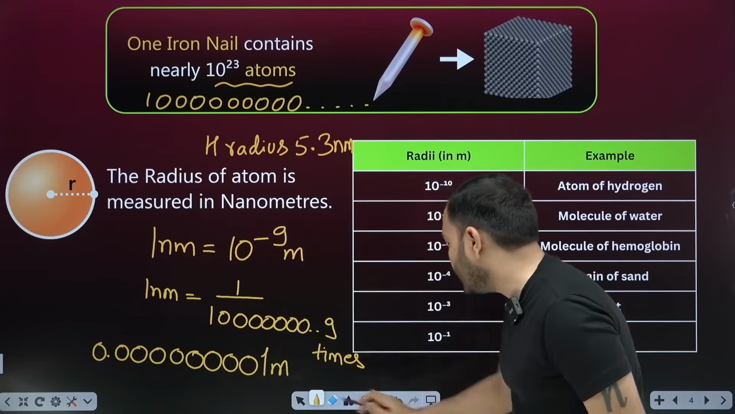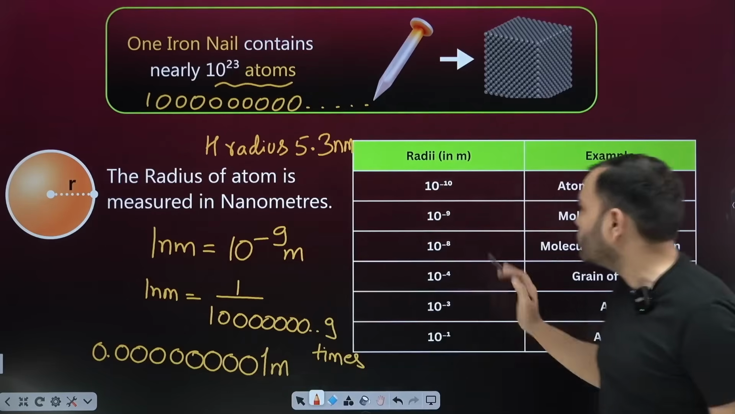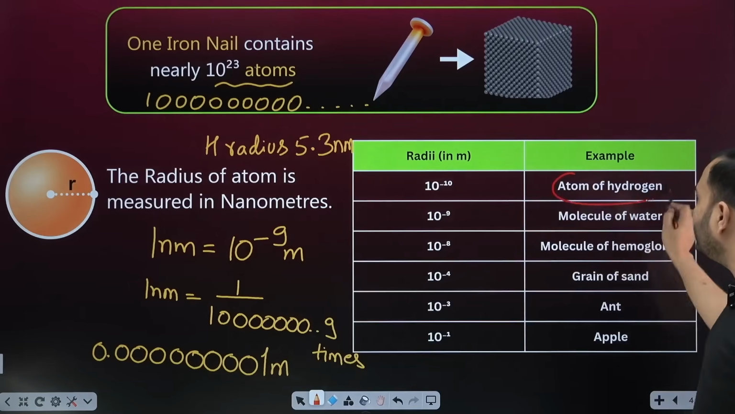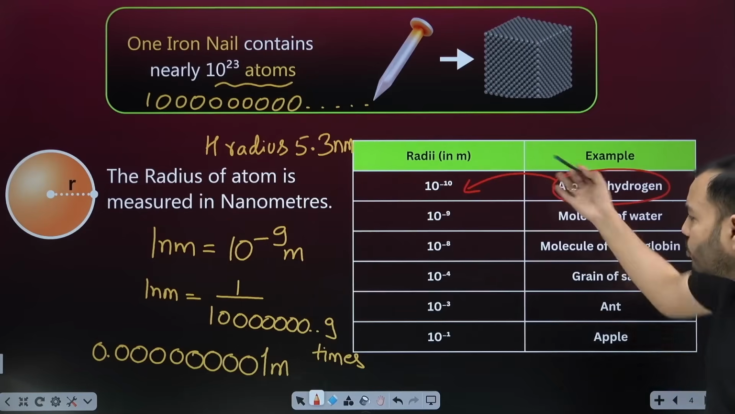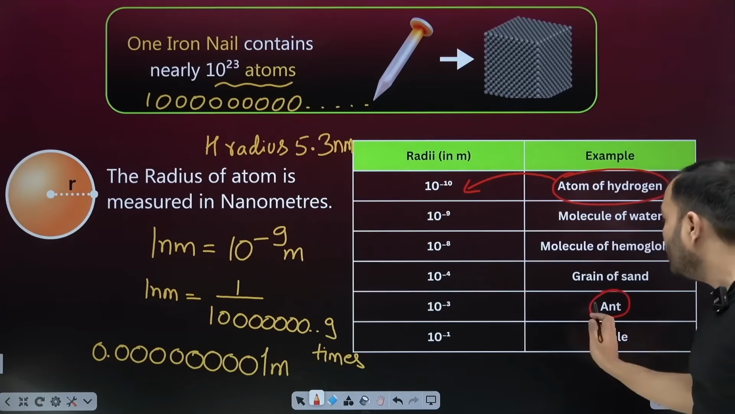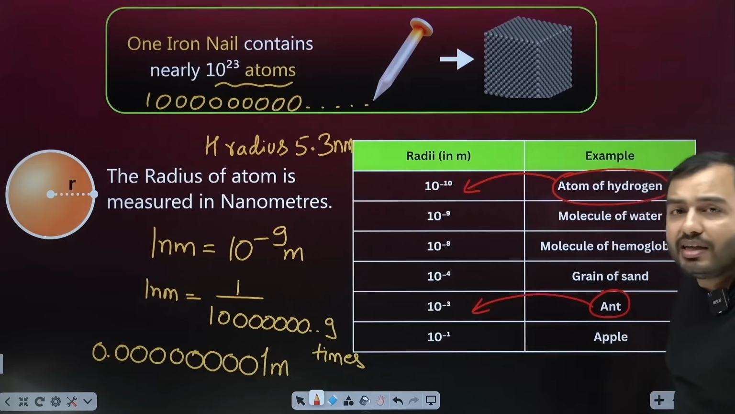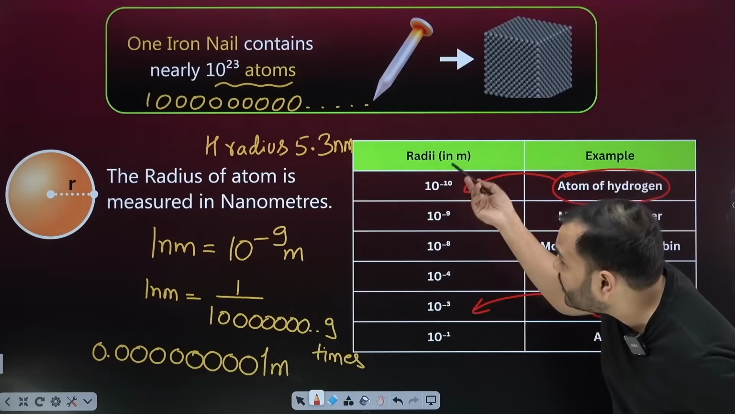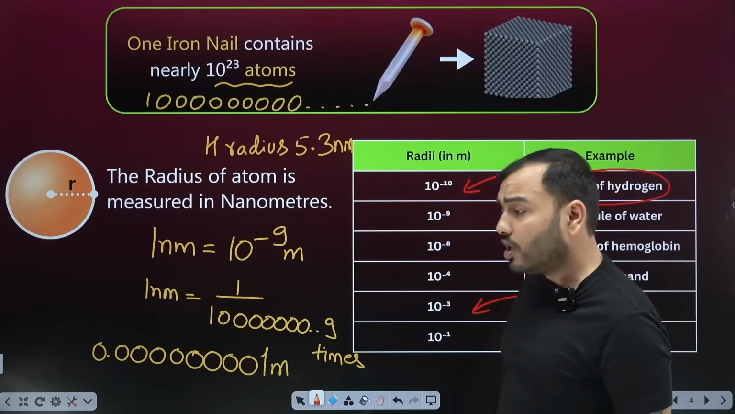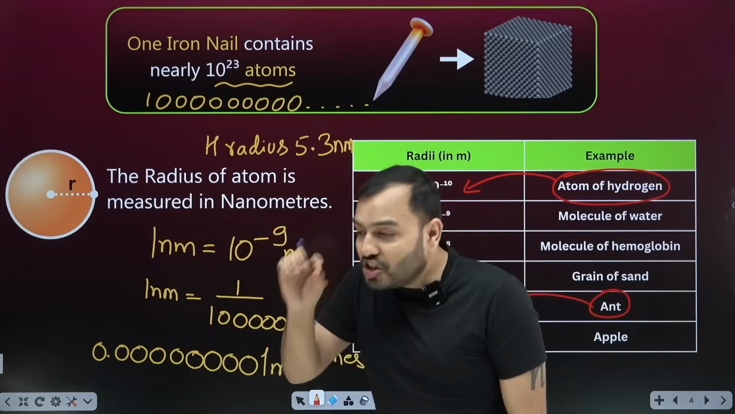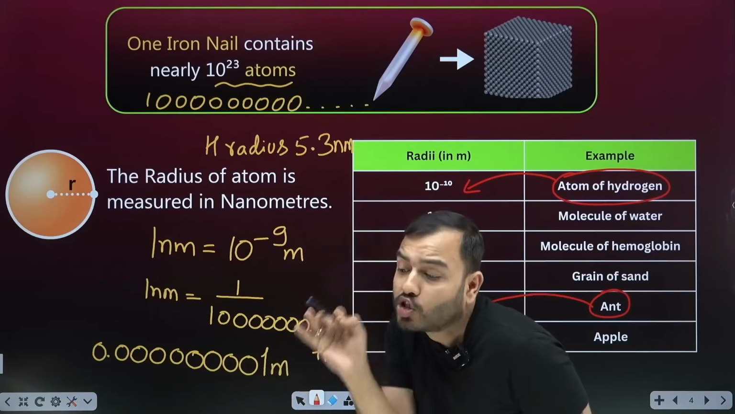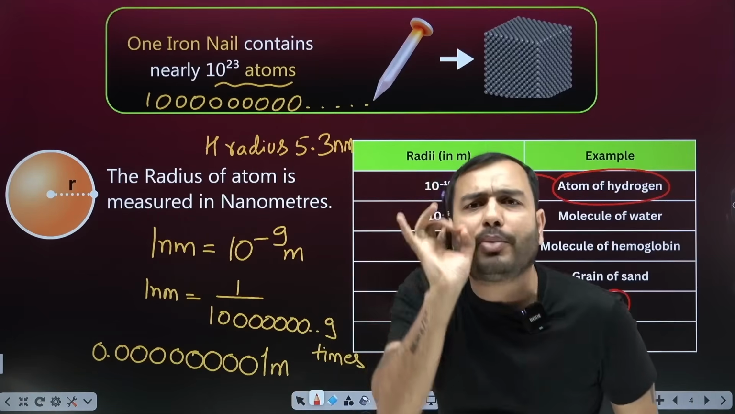If I compare this, NCERT also gives an example. The atom of hydrogen is almost 10 to the power minus 10 meter. Compare this with the size of an ant. The size of an ant is 10 to the power minus 3 meter. Compared to this, how much small is the atom? Almost 1 crore times small. You see an ant, we are able to see an ant. Atom is 1 crore times smaller.